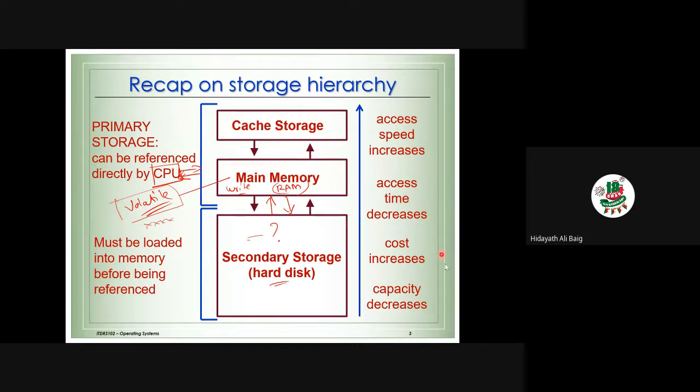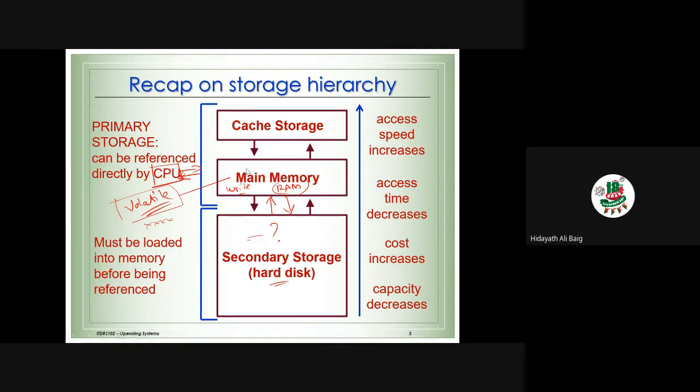The answer is the cost. Cache memory is very expensive. RAM is a little bit cheaper, but the hard disk is even cheaper. It means when we go up, speed is okay, but the cost will also increase. Okay, so that's the reason why.